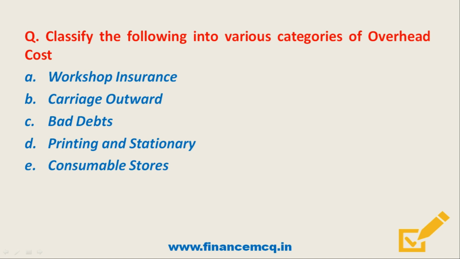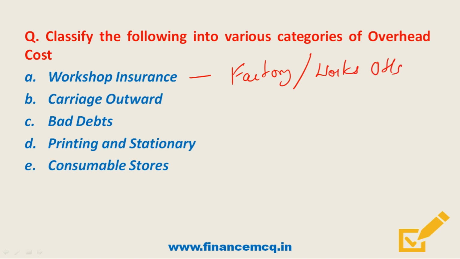So we have to classify them into various overhead cost categories which we have just seen. So first is workshop insurance. So friends, workshop insurance will come under factory or works overheads. Friends, carriage outward will be distribution